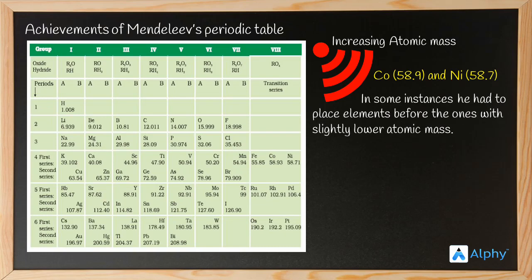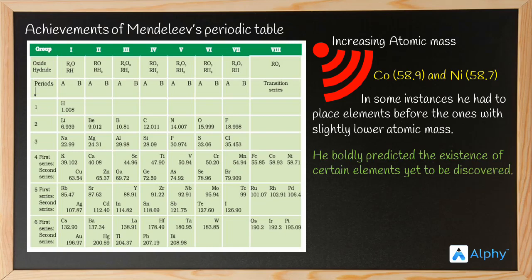Now, moving on. Do you find spaces in the table? Yes. He boldly predicted the existence of certain elements yet to be discovered, and he named them Eka. What is Eka? Eka is a 1. So there were three elements: Eka boron, Eka aluminum, and Eka silicon. Can you find boron, aluminum, and silicon? Here they are: boron, aluminum, and silicon.